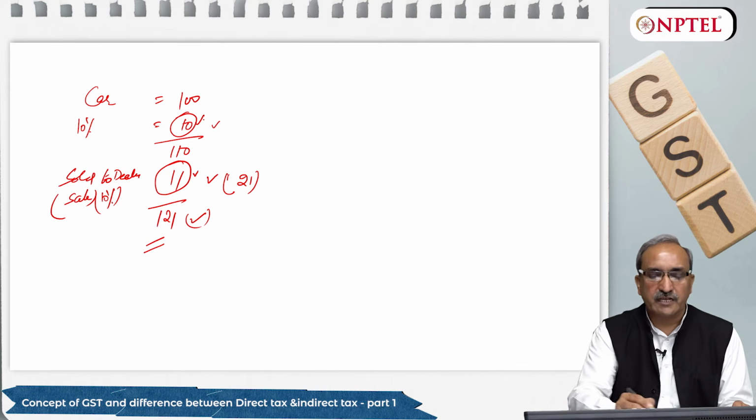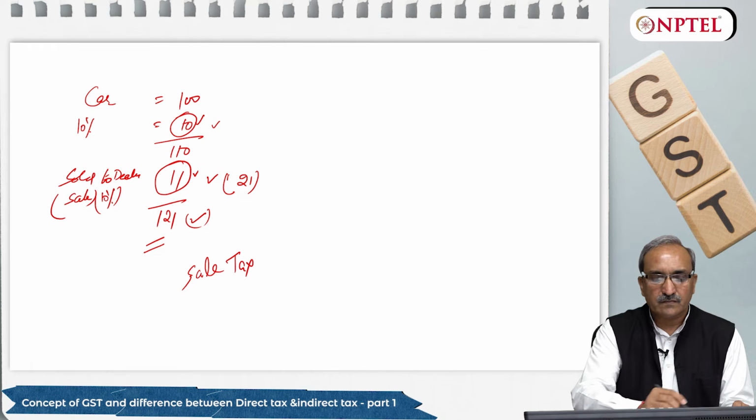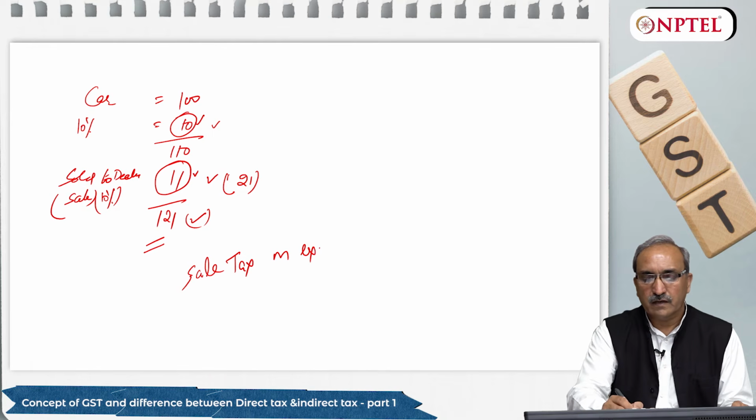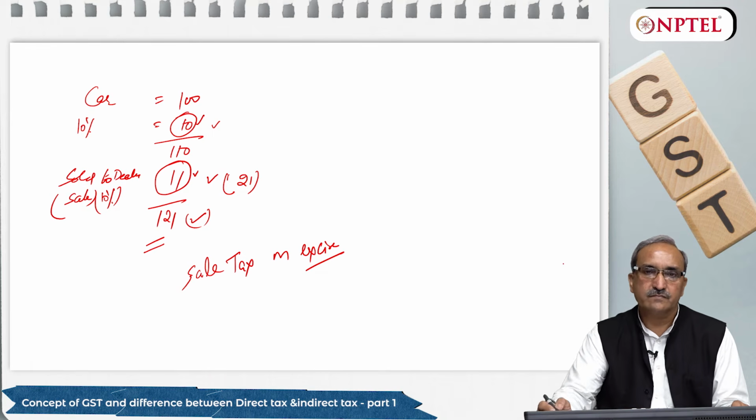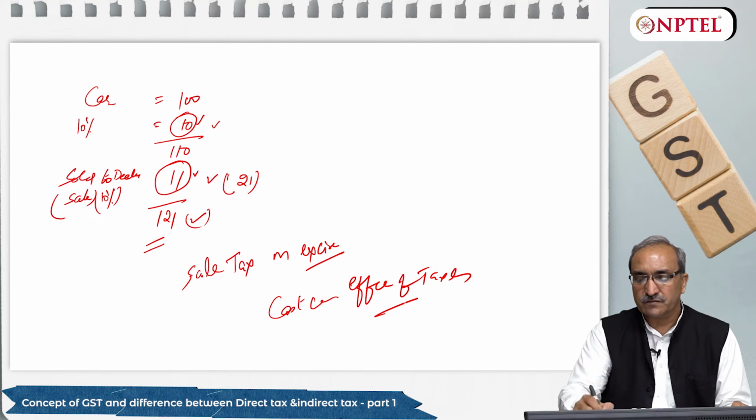I am paying sales tax on excise. This is the cascading effect, the cascading effect of taxes.